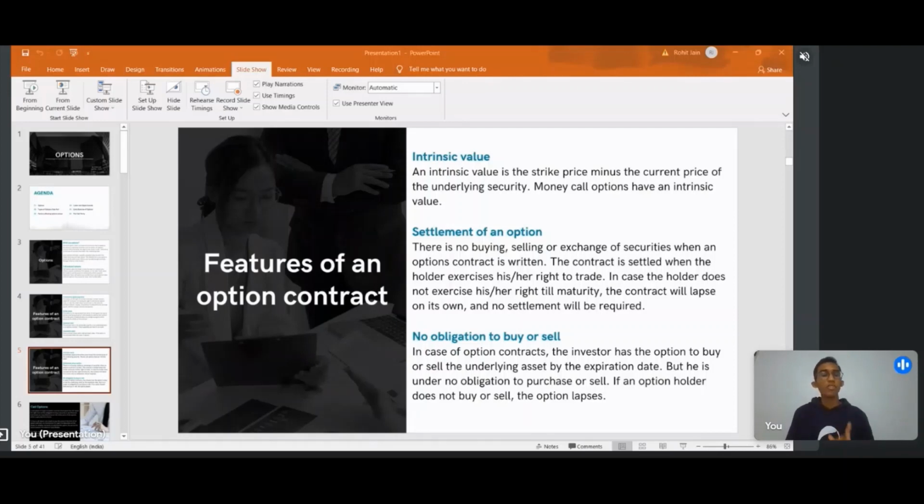And lastly, there is no obligation to buy or sell. As I explained early on, we are not obliged to buy or sell. We have the right to buy. If it is in my favor, then I will obviously exercise the option. But if it isn't in my favor, then I will just lose my premium. I won't take more loss, and I will just cancel the contract or not exercise my option. So these are the basic features of options.